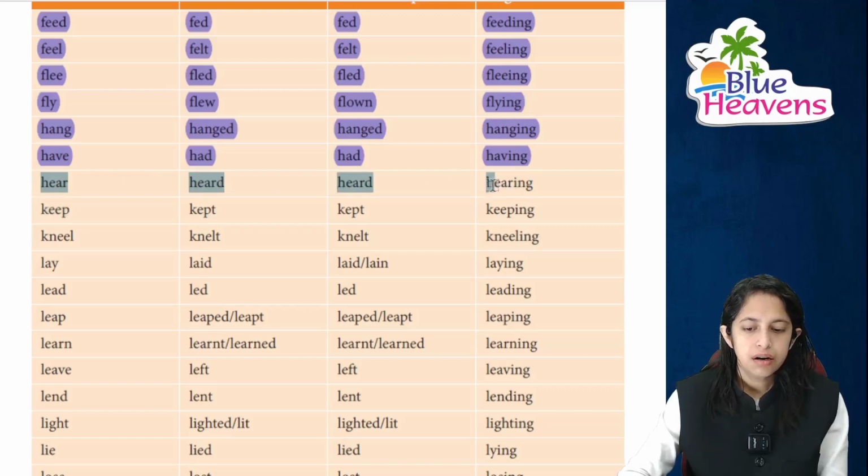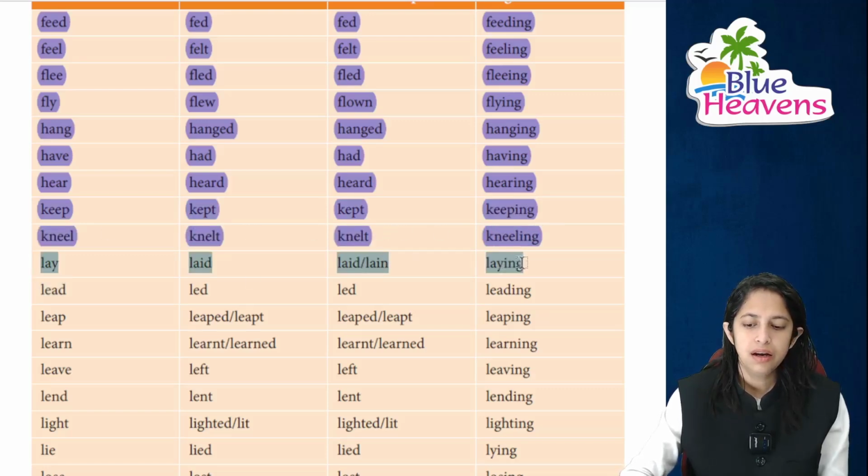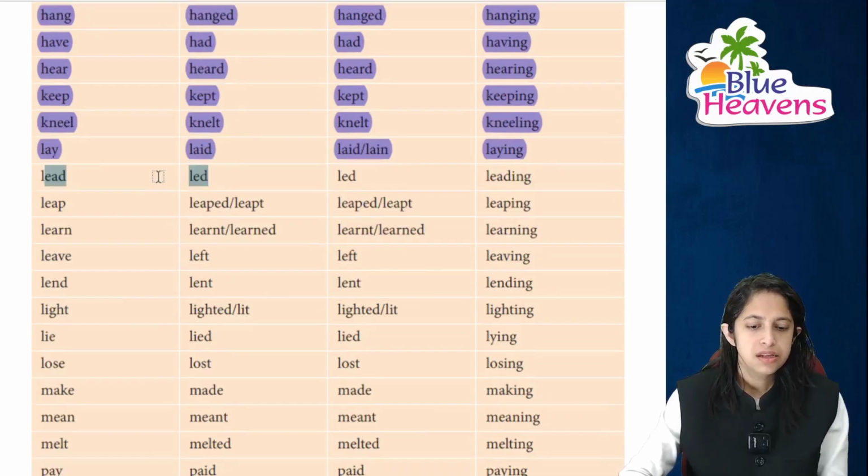Hear ka heard and heard, it's hearing. Keep ka kept, kept, it's keeping. Then kneel ka, it's knelt, knelt and kneeling. Then lay ka, laid, lain and laying, right? Next is lead ka, led and of course it's leading.